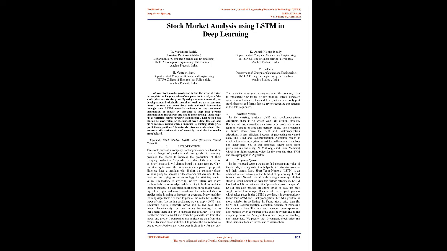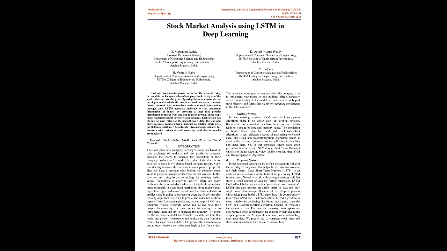In some cases it's difficult to predict the value because, due to other features, the value goes high or low for the day. The cases where the value goes wrong are when the company tries to implement new things or there are political effects, generally called a new feature. In the model, we included only past stock datasets so that we try to recognize the patterns in the data sequences.